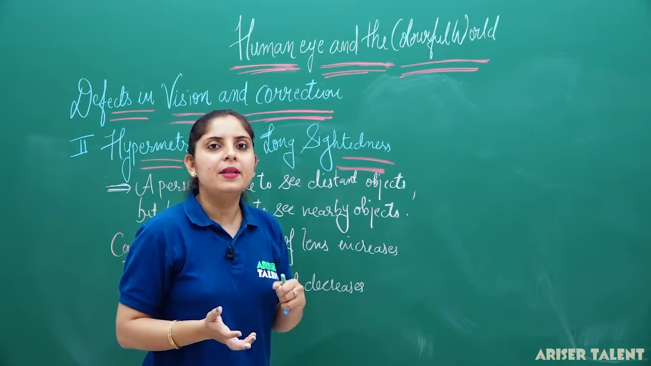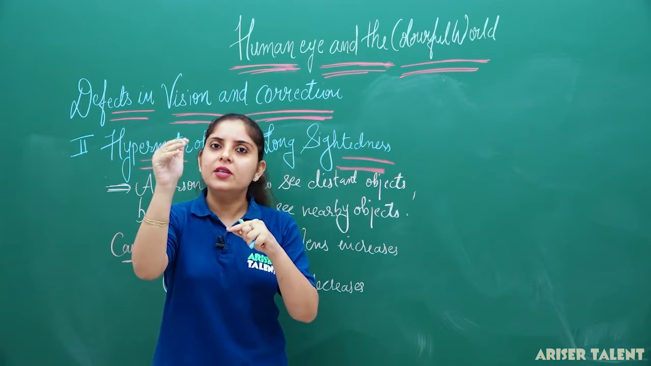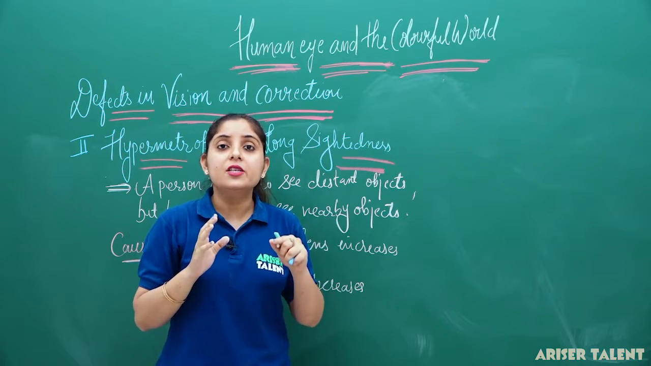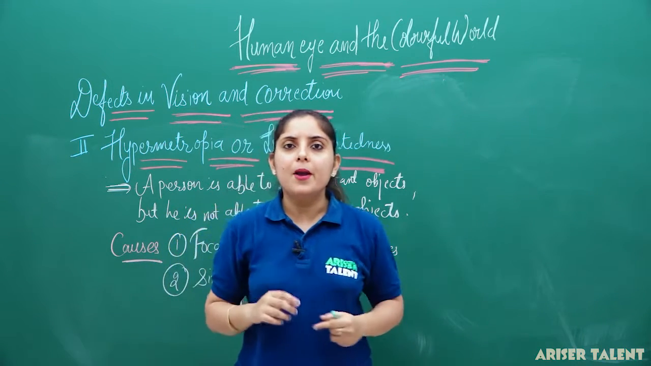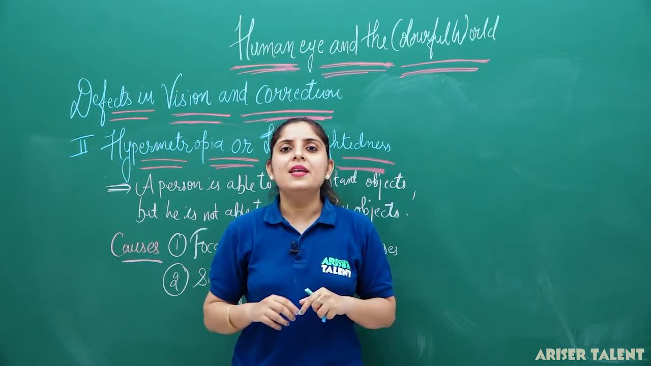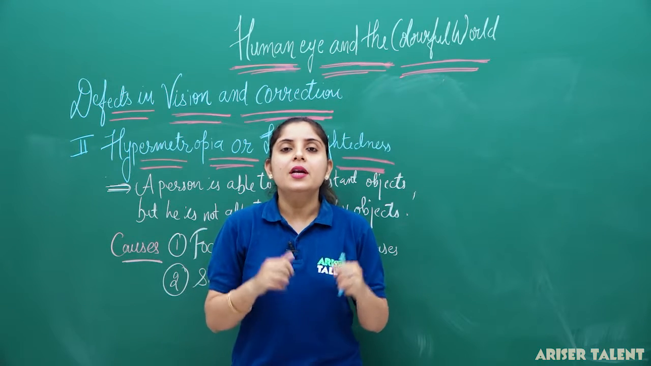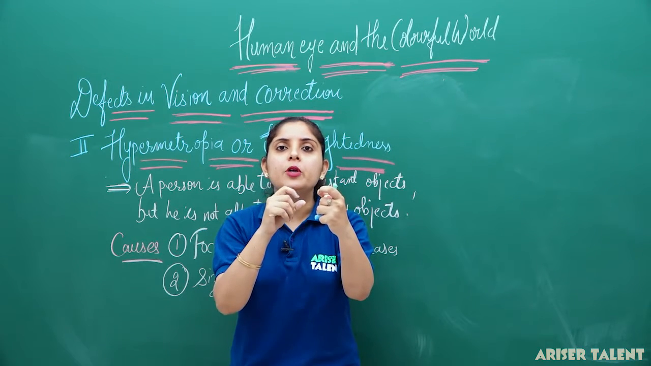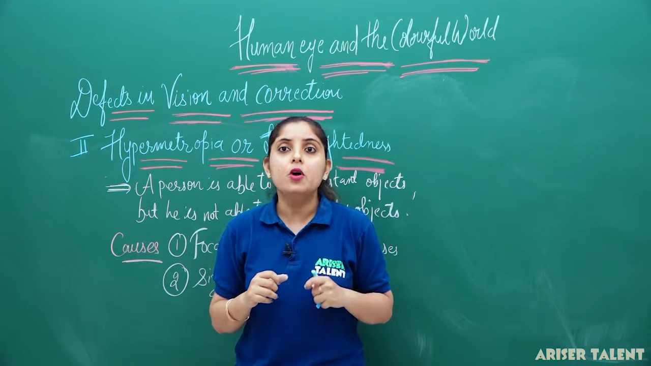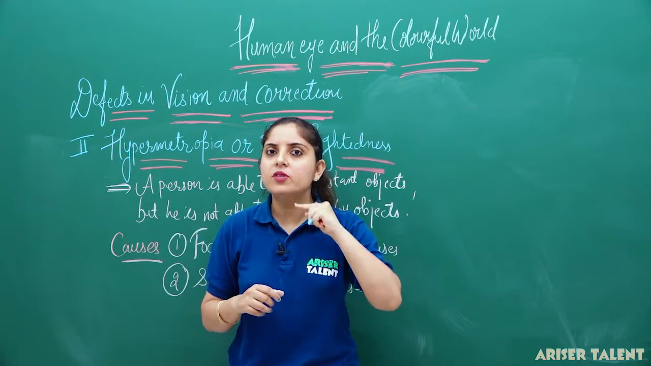And what will simply happen in this case? The person is able to see distant objects very clearly, but he is not able to see nearby objects. So if that person has to read the newspaper, what does he have to do? He has to keep the newspaper at a distance of 25 centimeters, because he is not able to see nearby objects clearly.